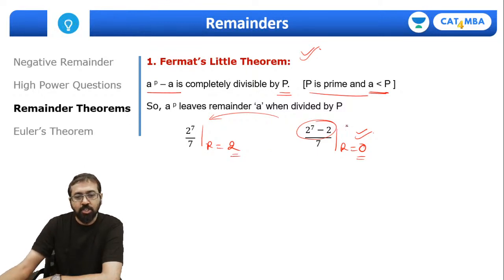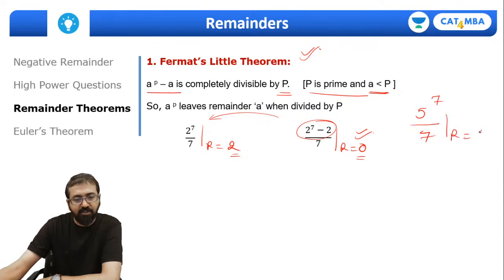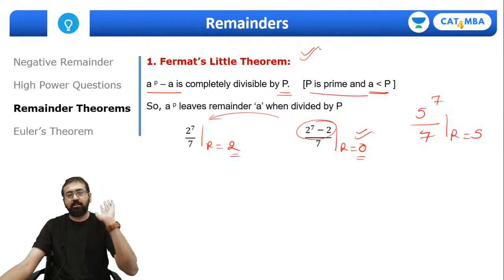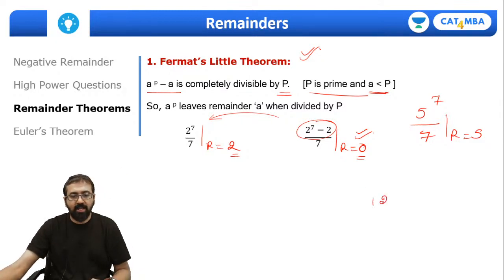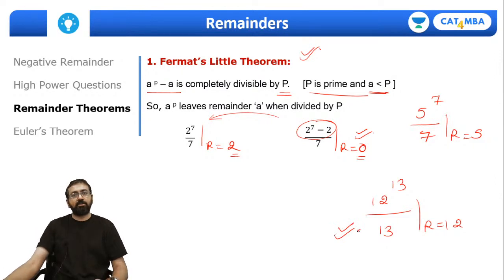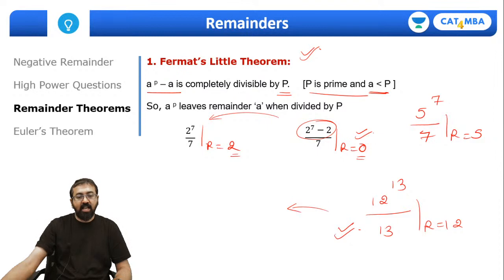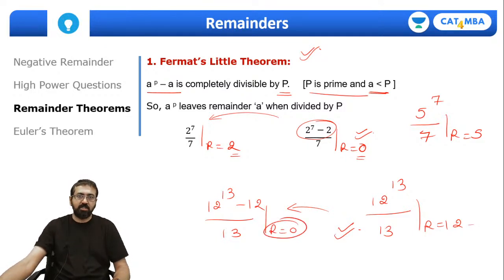So this is the point. Same way, if I say 5 raised to 7 divided by 7, remainder will be 5. If you want, you can check this way. Just check what is 5 raised to 7 divided by 7, you will get remainder as 5. Or 12 raised to 13 divided by 13, remainder will be 12. Very beautiful, simple concept that some mathematician found out. But if I do it this way, 12 raised to 13 minus 12 divided by 13, now it will be completely divisible, remainder will be 0. It's like we are subtracting 12 out of this.